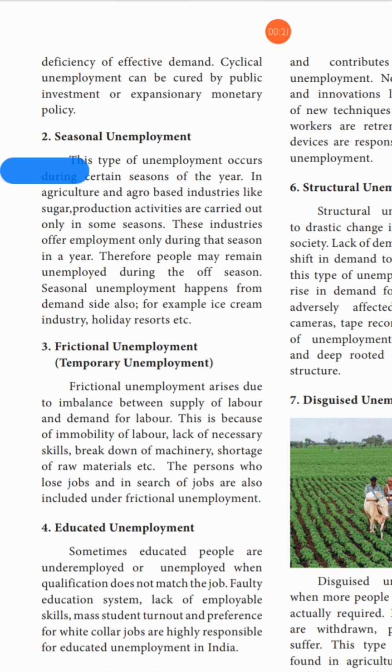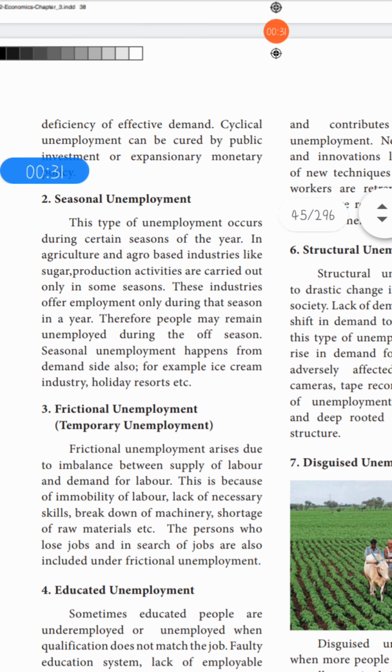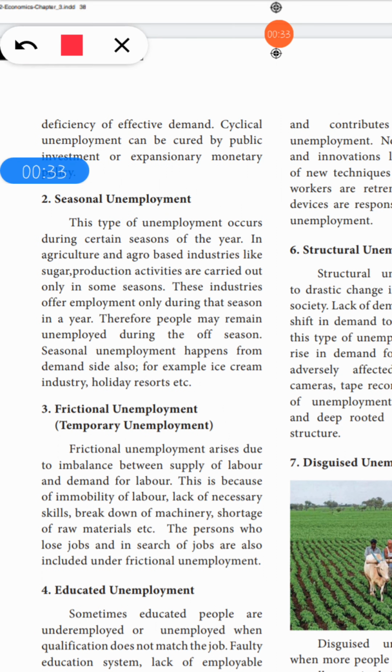Okay, so in page number 39 you can see the seasonal unemployment. It starts from there, first point here. First write the subheading seasonal unemployment, and see, this type of unemployment occurs during certain season of the year. This is your first point. And second, in agriculture and agro-based industries like sugar production, activities are carried out only in some seasons.